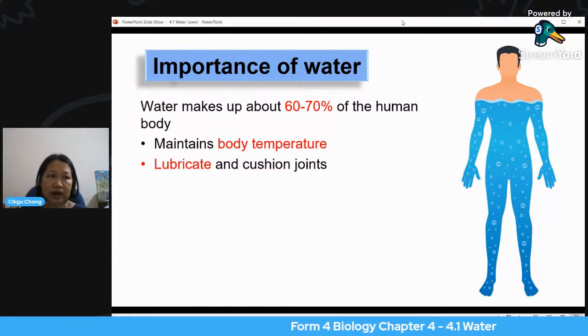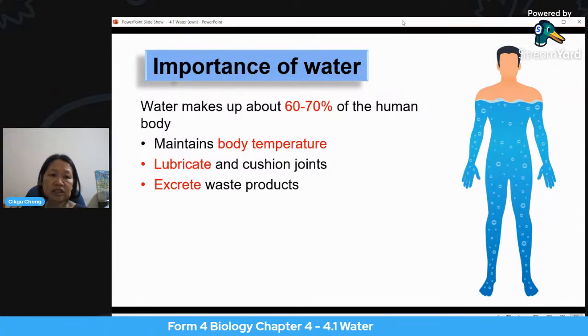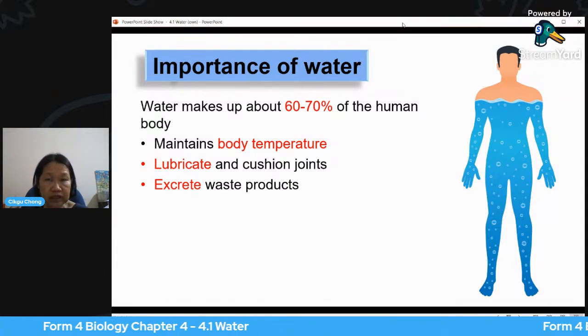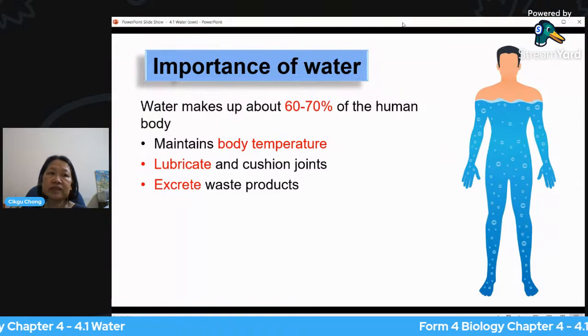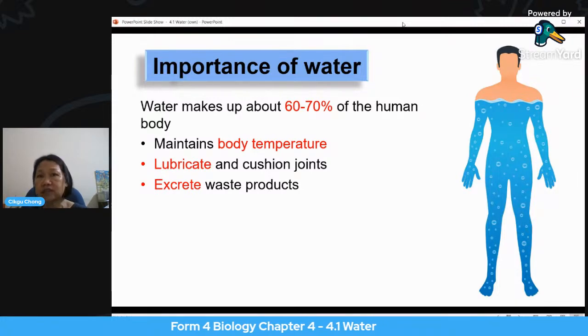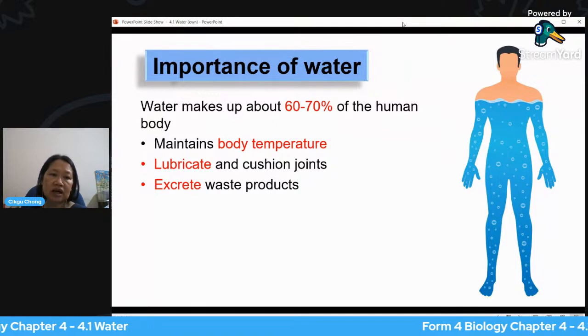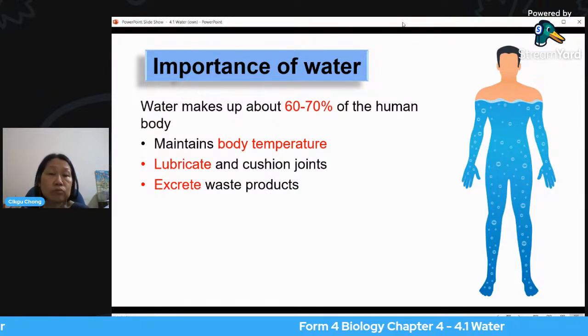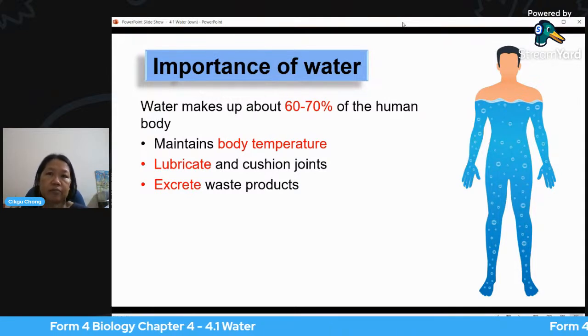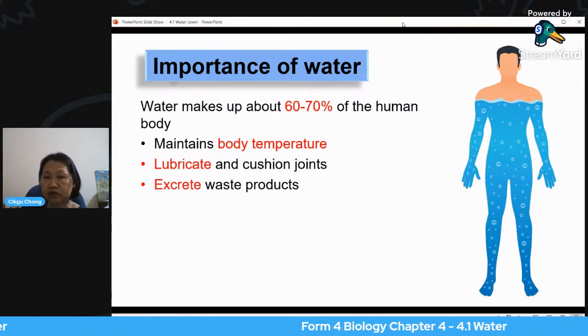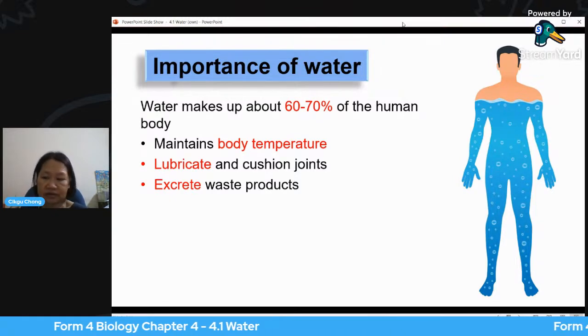Next, the next point, excrete waste products. Of course, you have the urine, and from the digestive system, we produce what we call the feces. That requires water because water will make it easier to remove. We wouldn't call it excrete, but remove the waste product from the large intestine. But for the urine, that is the excretion system. Water is needed to produce urine.